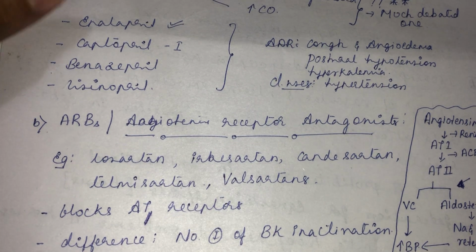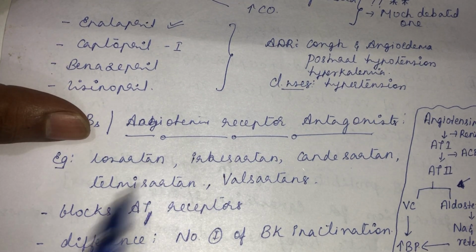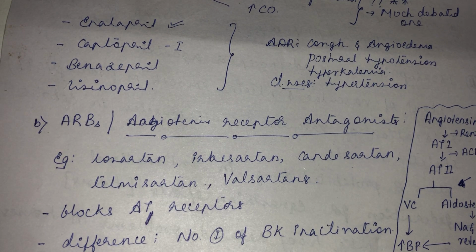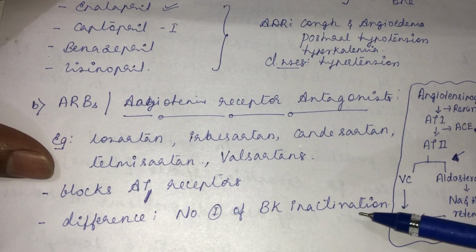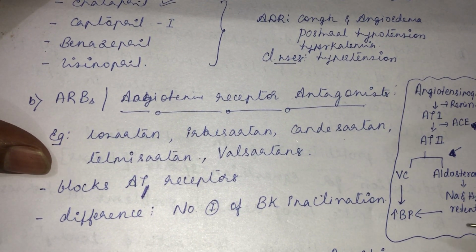What are the examples? Losartan, all sartans. See, so many suffixes you can find here. All sartans come under ARBs. All prils will come under ACE inhibitors. Okay. Sartans: losartan, irbesartan, candesartan, telmisartan, valsartan. See, day by day, many companies will come out with new drugs, so you should remember the sartan suffix. If any drug comes and ends with sartan, suddenly it should come to our mind that it comes under ARBs. So they block the AT1 receptor; the difference is no inhibition of bradykinin inactivation.